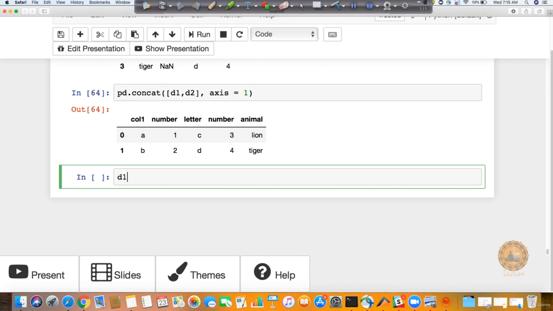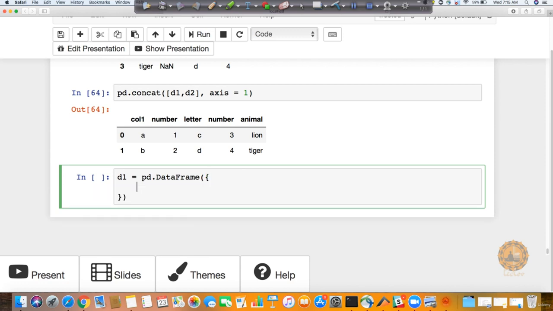Let me create two interesting data frames first. So let's say I'm just going to create some random data frames. I'm going to say pd.DataFrame, and now I'm just going to add some values to it. The first thing, I'm going to add two columns here. One is your city. Let me put it with inverted commas, city. I'm creating this data frame with the help of a dictionary. So I'm going to keep some values in it.